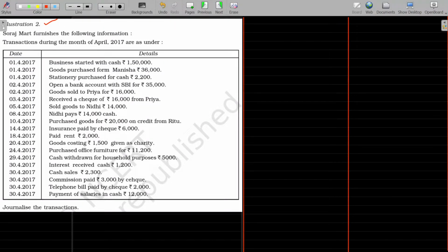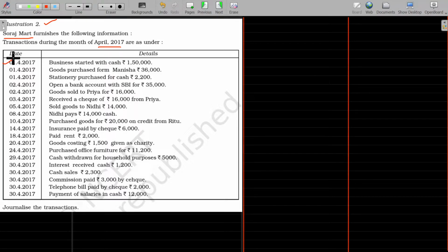Let's start with illustration number 2. Swaraj Mart furnishes the following information. Transactions during the month of April 2017 are as under. In my solution, I skip the date and ledger folio and other columns.